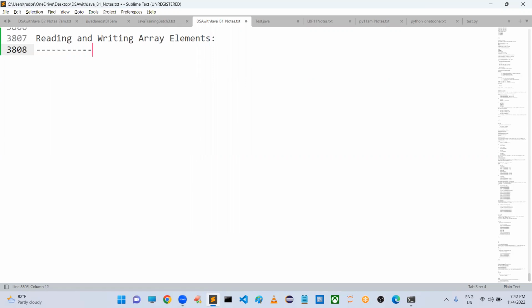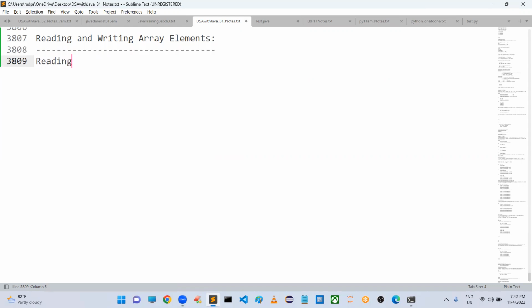Right, sir. I think you people got very clear clarity about index. Now, reading and writing array elements. I want to read the array elements and I want to write the array elements. How can we read and how can we write?